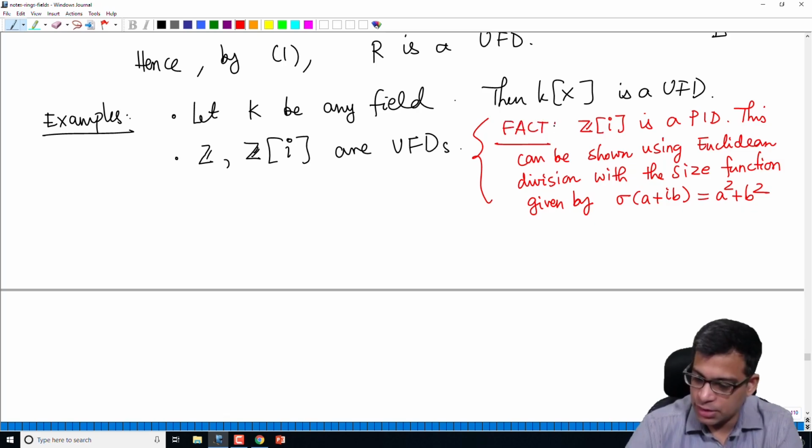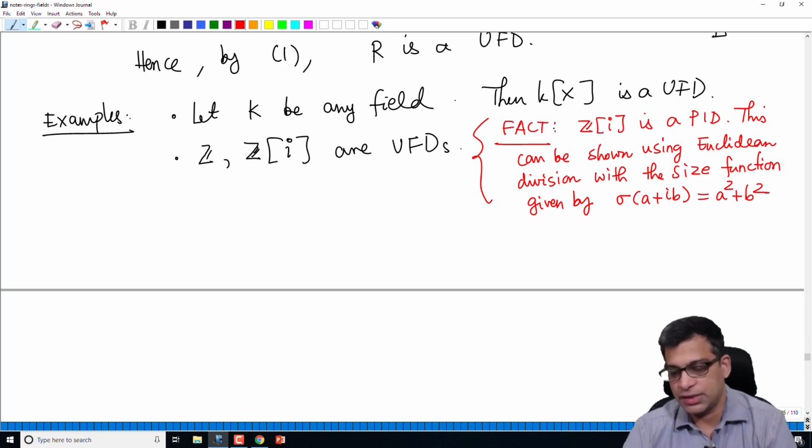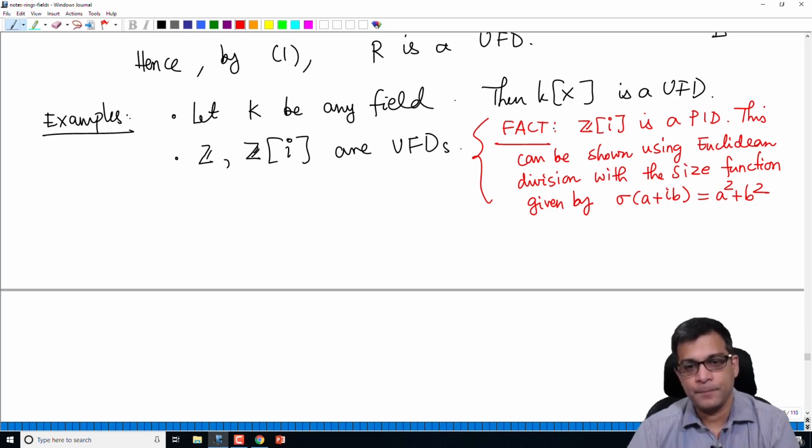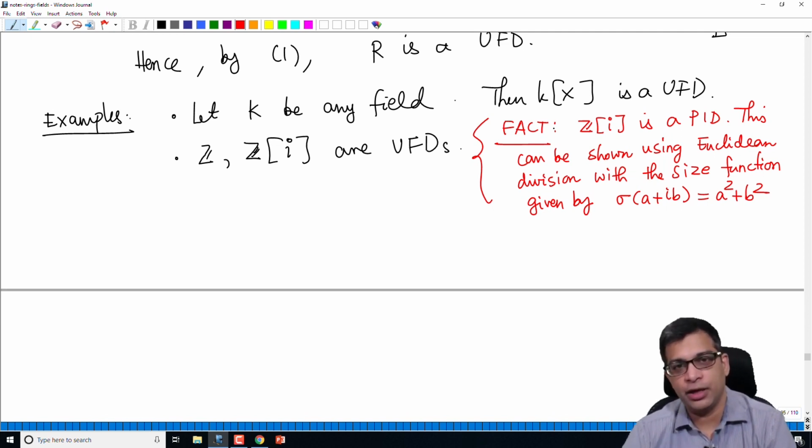I'm not planning to do this in this course, but it's not difficult to show this. You can read this in Artin's book, for example. Just like we have shown that Z is a PID, where the size function is just the absolute value, you can divide any integer by another integer. Similarly, for the polynomial ring in one variable over a field, the size function is just the degree of a polynomial. Then we can divide and ensure that the remainder has a smaller size, meaning the remainder has smaller degree. In this case, the size function is this. And we can perform the Euclidean division and show that every ideal is actually generated by a single element.